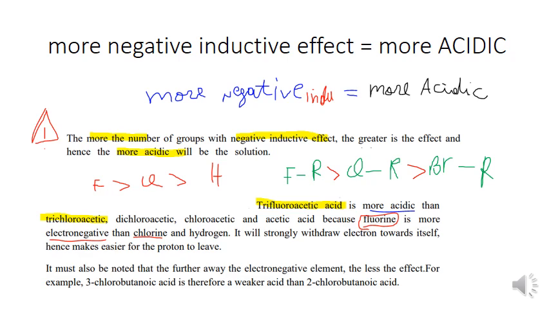Why? Because fluorine has a high electronegativity than the others. This has a higher electronegativity than this and than this.